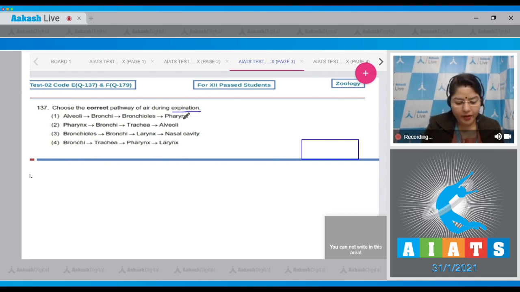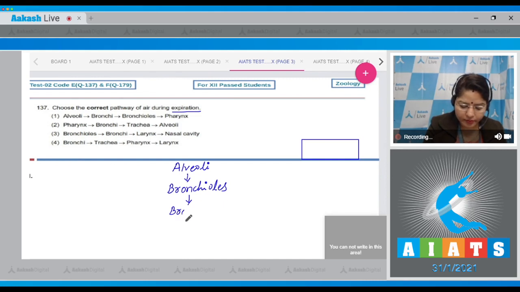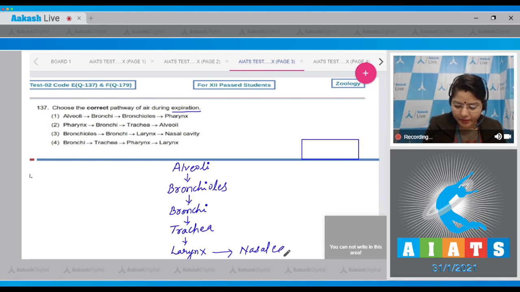The correct pathway of air during expiration is alveoli, then bronchioles, then bronchi, then trachea, then larynx, then nasal cavity.